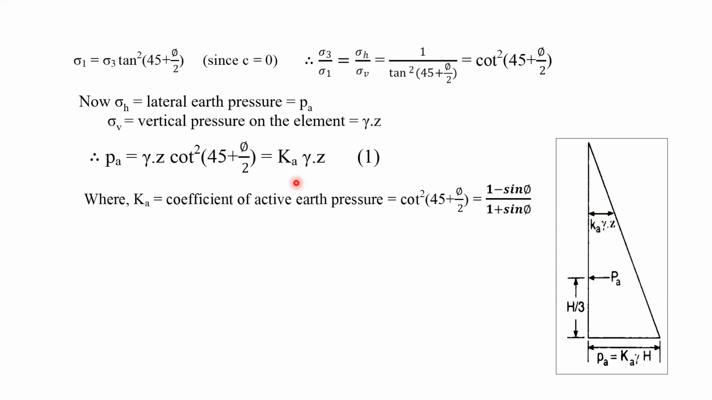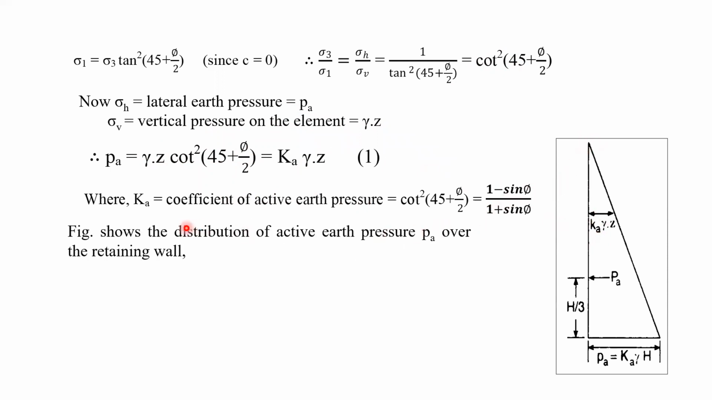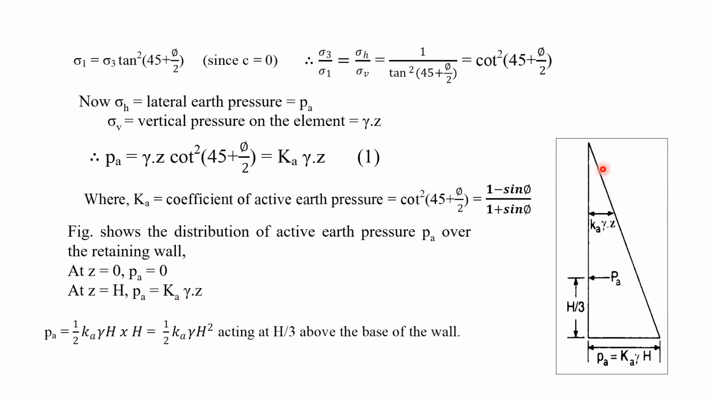So you can see, as I told you, the pressure at the top will be 0, and at the bottom it will be Ka gamma H, right? At depth Z, where we consider a soil element, the pressure will be Ka gamma Z. It is also written here: when Z is equal to 0, that means at the crest, PA will be 0. And at Z equal to H, PA will be Ka gamma H.